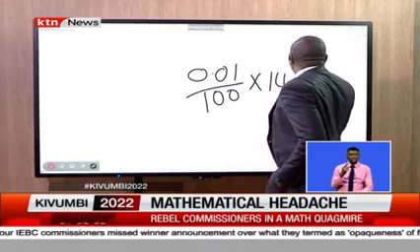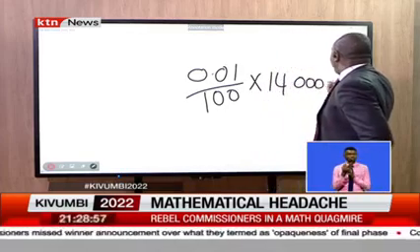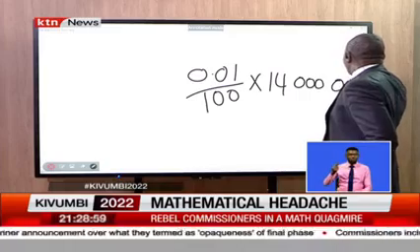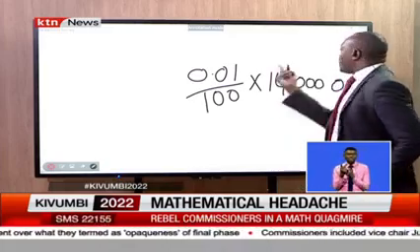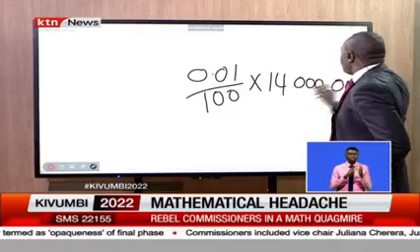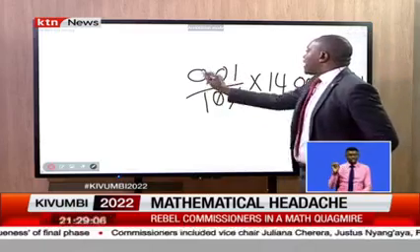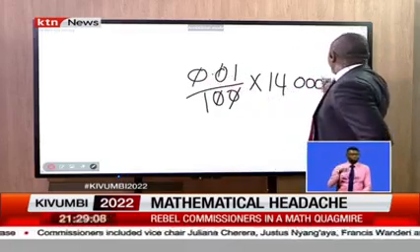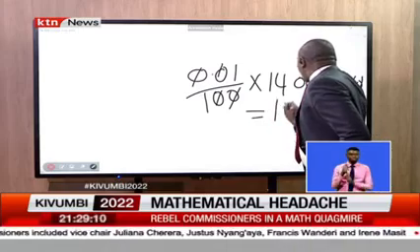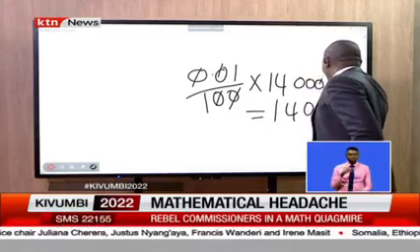And here again, we are using flat figures. I would have opted to do the 200 on top, but it's impossible. So even in this, if we cancel these zeros, we put it over 100, we will still cancel it. So this is what we end up having tonight: 1,400.